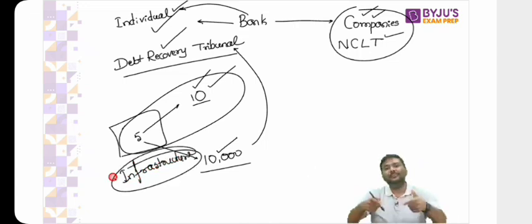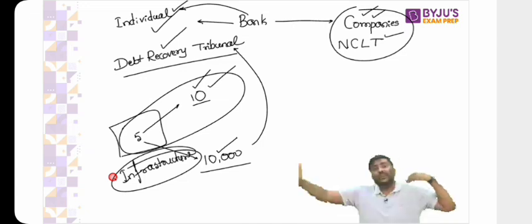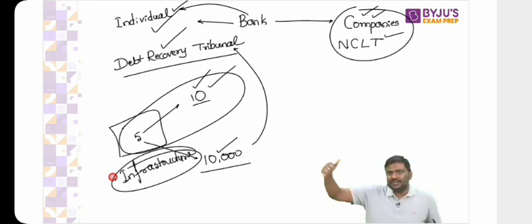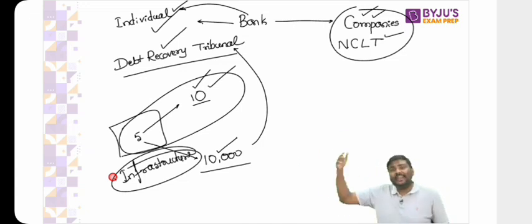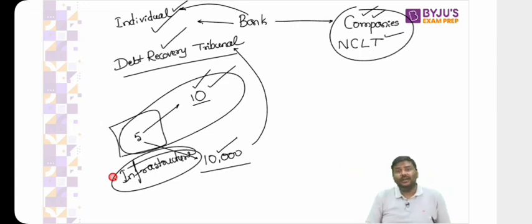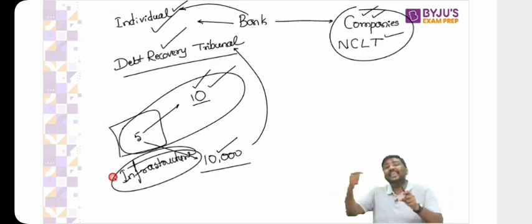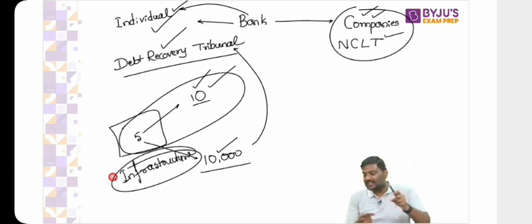So what do you think will happen? The applications will be pending for a very, very long duration. Let's say you're a bank and you filed an application in 2022. The DRT will take it up in 2023 and will clear it in 2025. So don't you think the functioning of the DRTs is inefficient here? The functioning of the DRTs is inefficient.